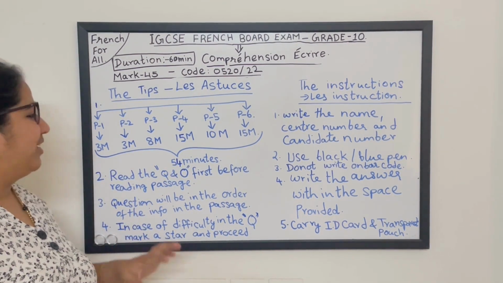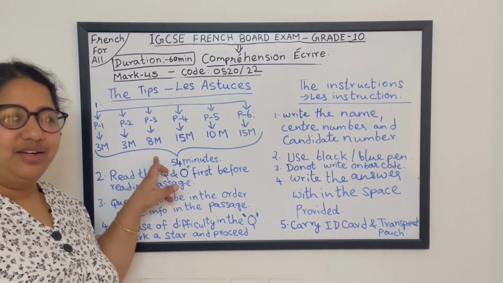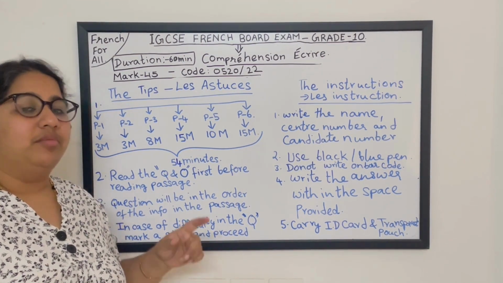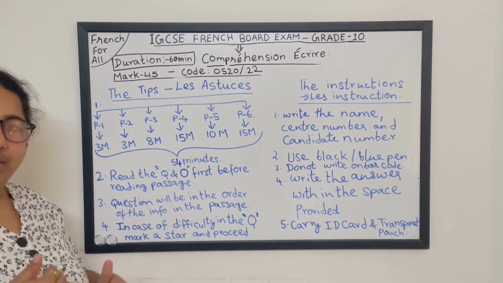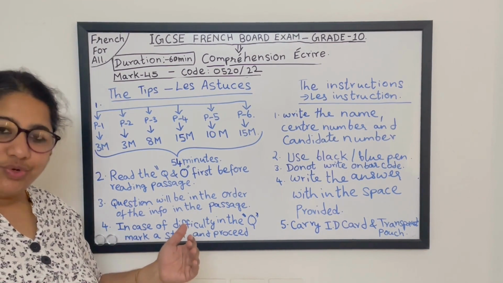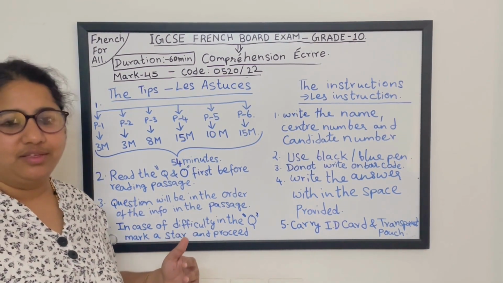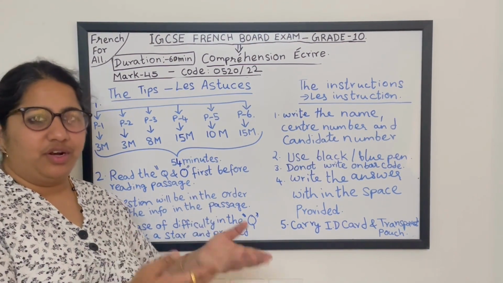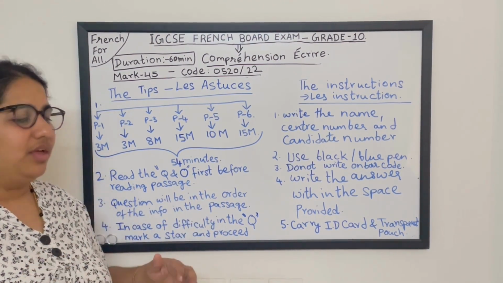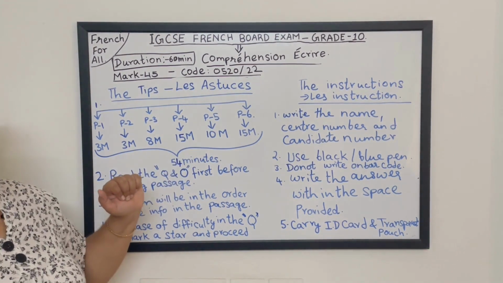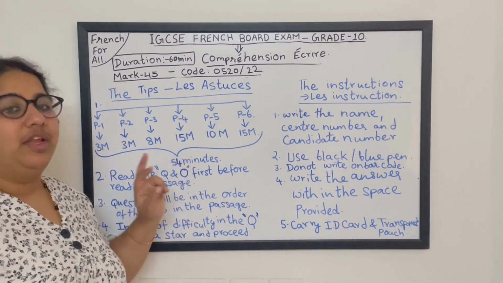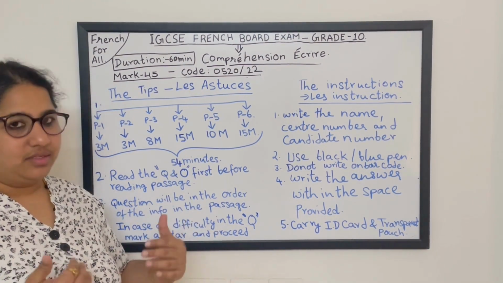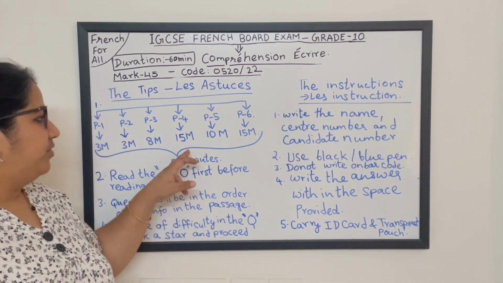And then for the third one, the number of questions is 7. Still the recommended time is only 8 minutes. Why? Because here it is multiple choice and you just have to take the answer, you're not going to carry any information and write it. Just tick it. And for part 4, what I recommend is 15 minutes. Here the number of questions is 11. Still it is a simple form. You can do it within 15 minutes.